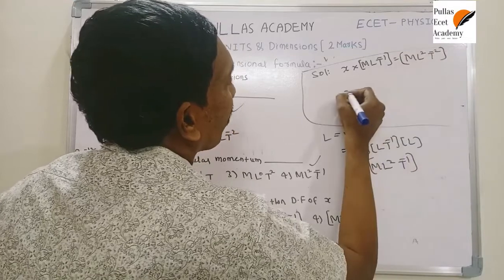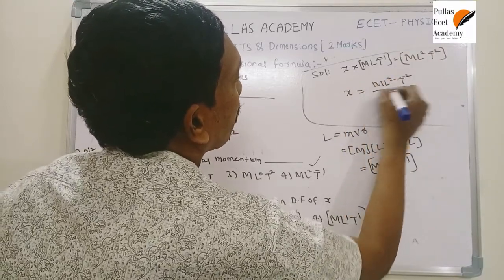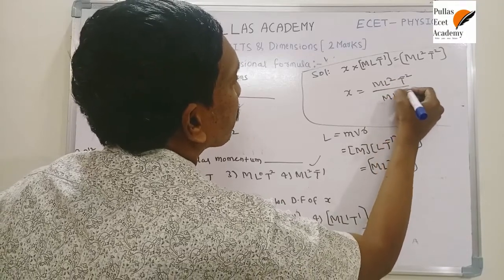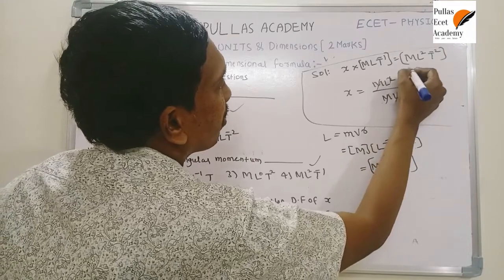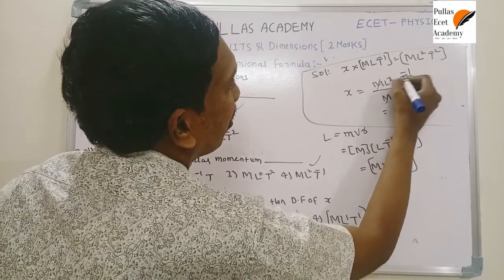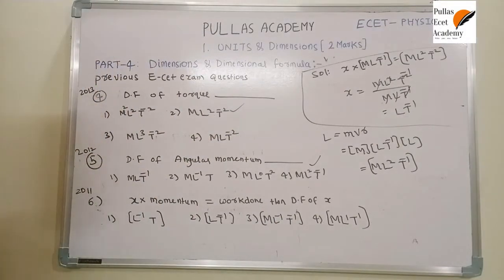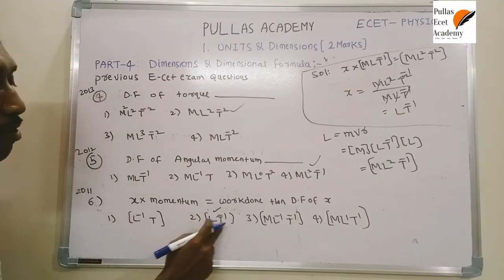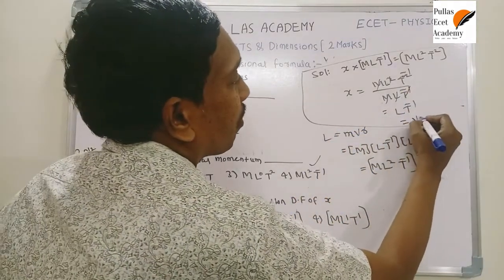If you simplify, writing x as the subject, x is M L^2 T^-2 by M L T^-1. M cancels, one L is cancelled, T^-1 is cancelled, remaining is L and T^-1. X dimensional formula is L T^-1.